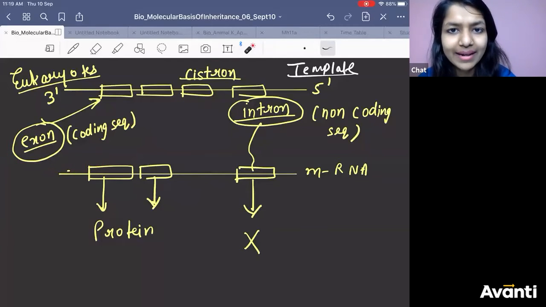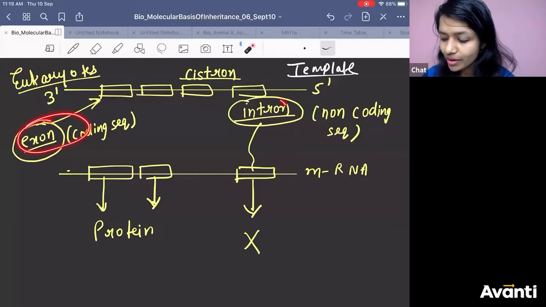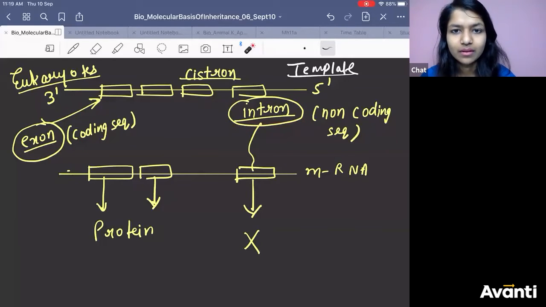On which strand, my dear? Obviously in the template, na? Is it clear? We are talking about coding sequence exon and non-coding sequence introns. Got it?